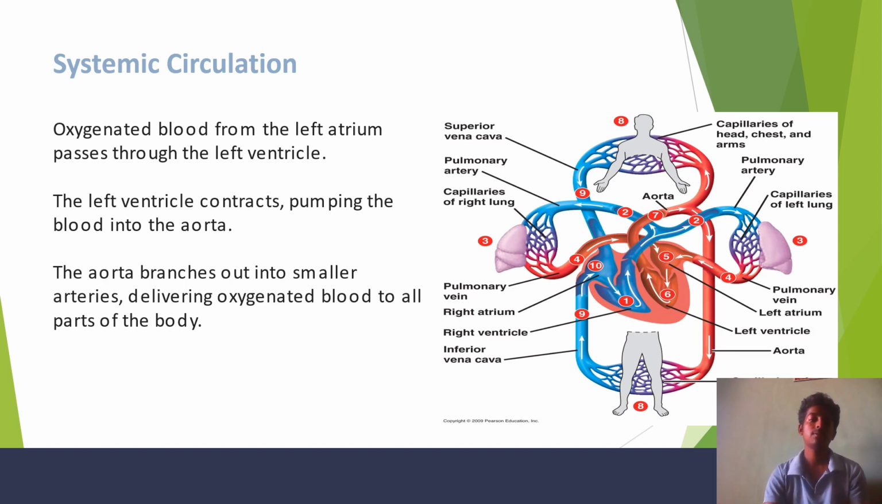The oxygenated blood from the left atrium passes through the left ventricle. The left ventricle contracts, pumping the blood into the aorta. The aorta branches out into the smaller arteries, delivering the oxygenated blood to all the parts of the body.